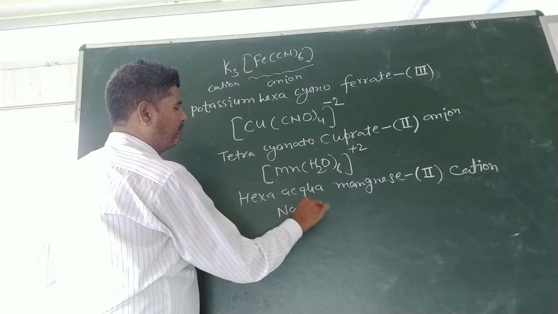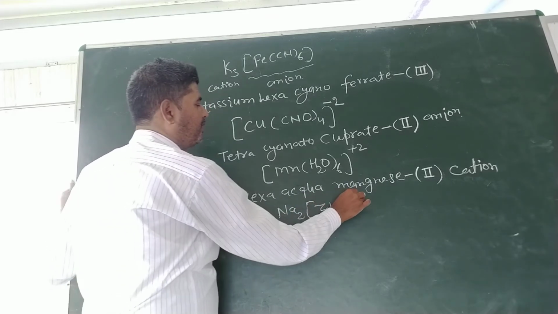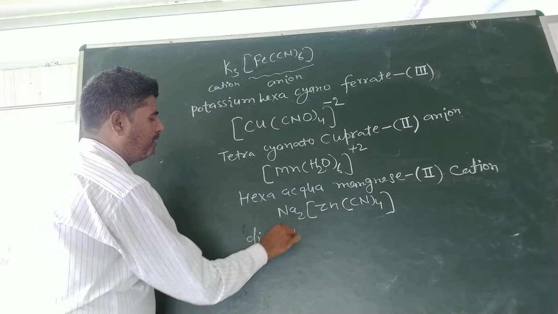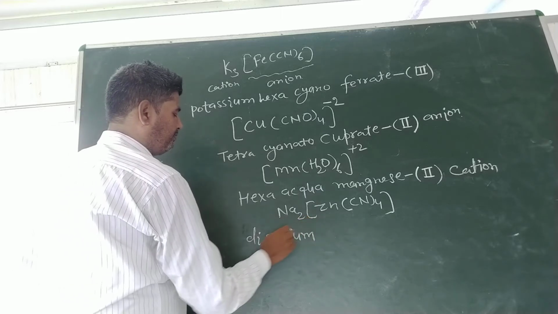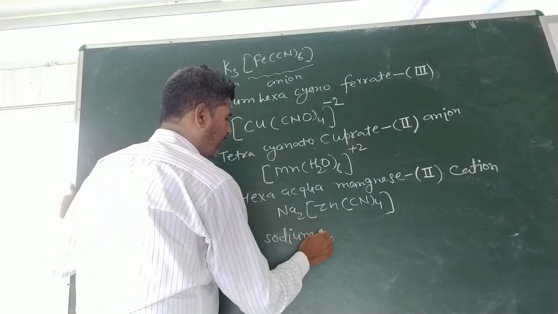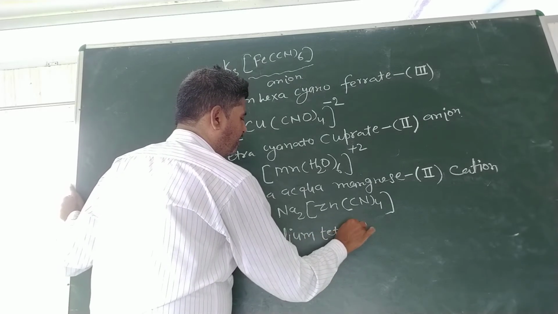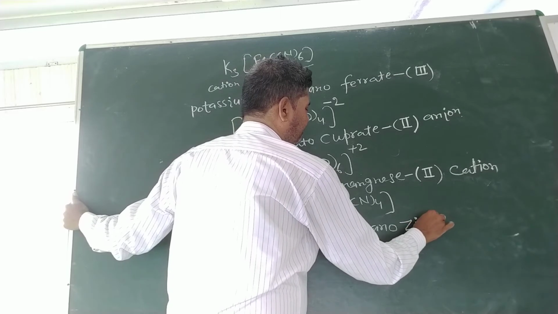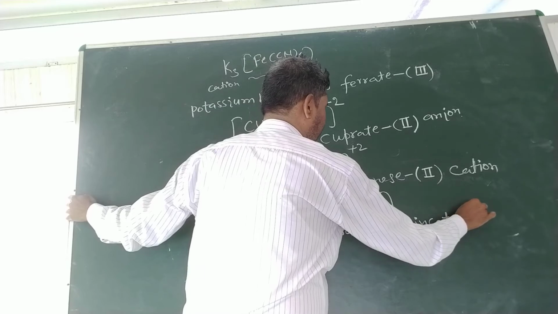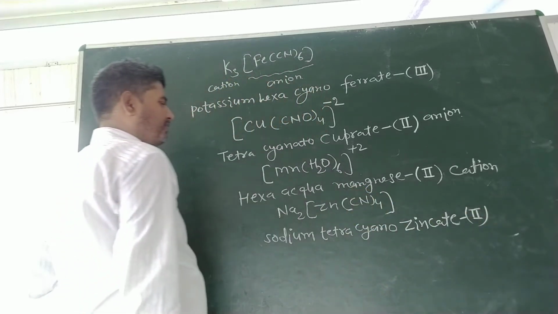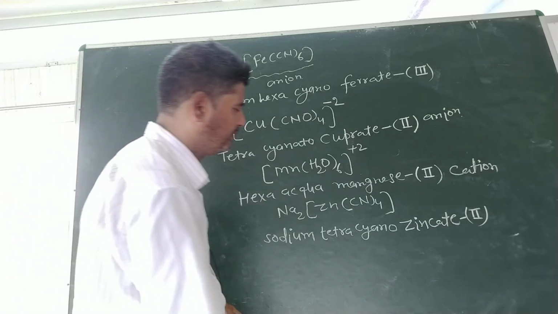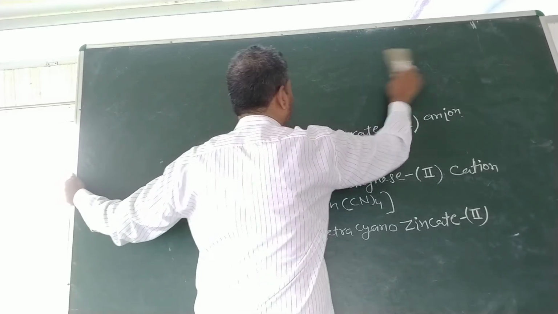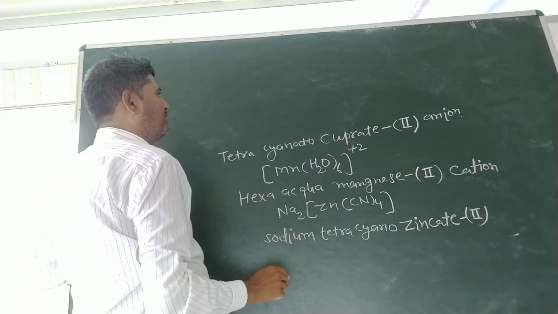Next, Na2 Zn CN4. Disodium, or only sodium, tetra cyano or cyanido zincate, second. Next example.